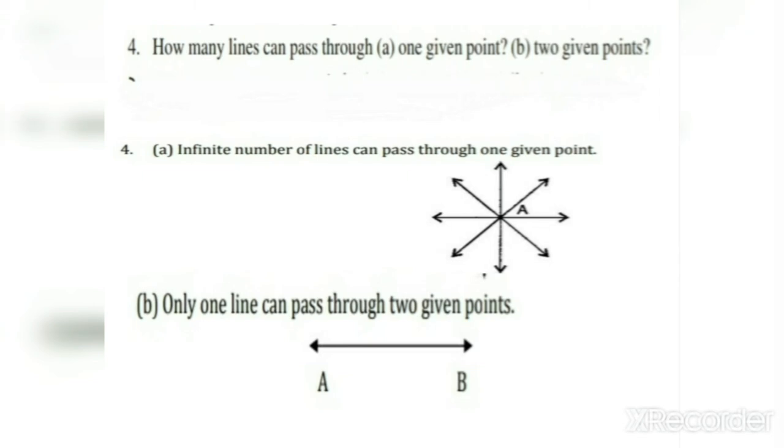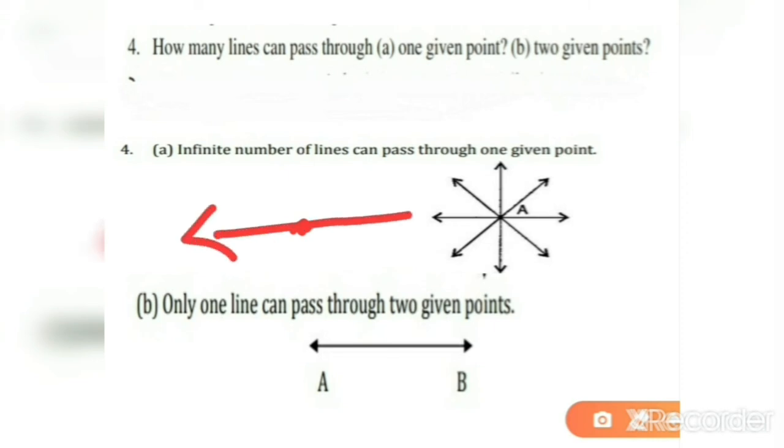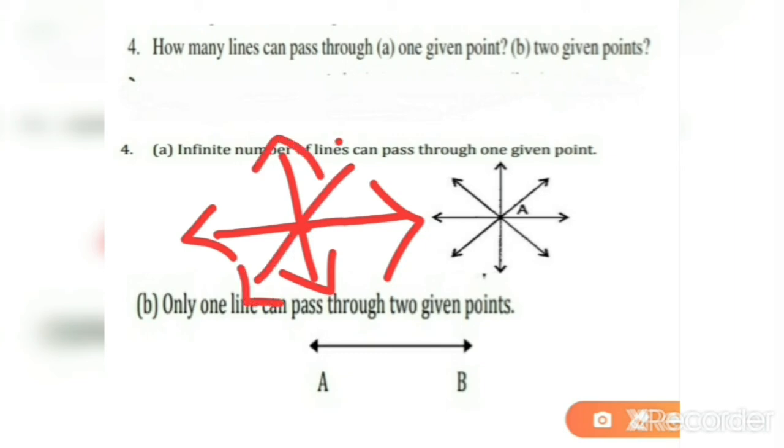Next question, question 4 is, how many lines can pass through one given point? Infinite number of lines can pass through one given point. Look, here figure is given. If you draw a point, one point, find out how many lines can be drawn. 1, 2. जब तक मैं ड्रॉ करती रहूँगी उतनी लाइन्स पॉसिबल होगी passing from that point.